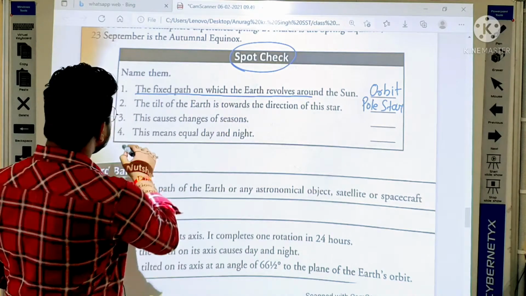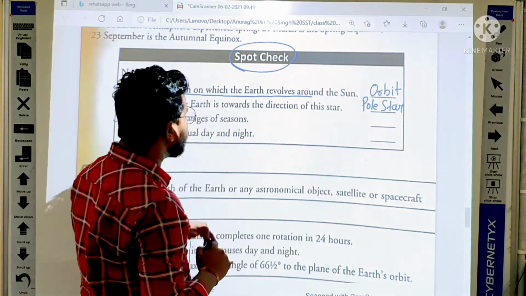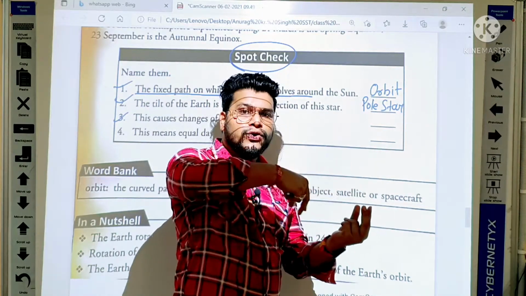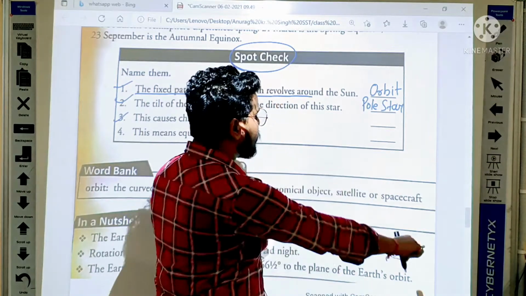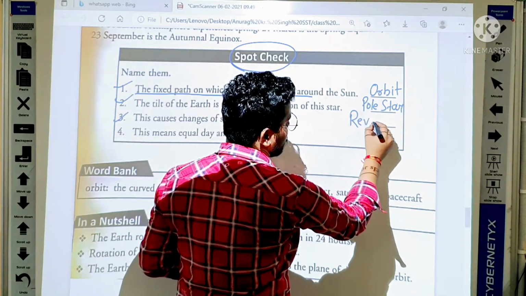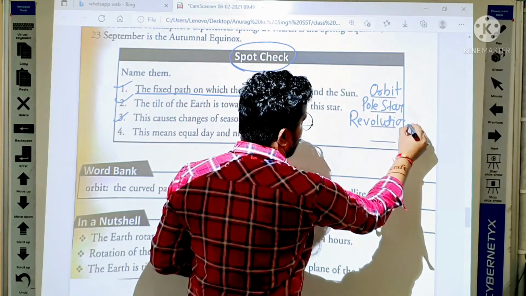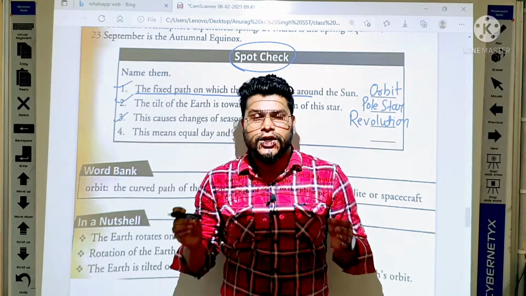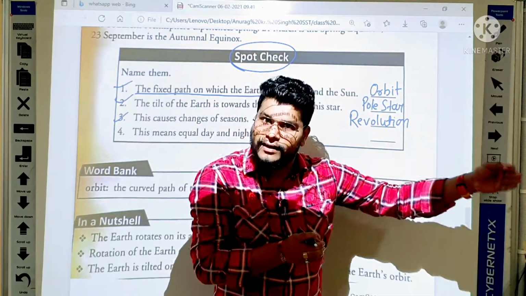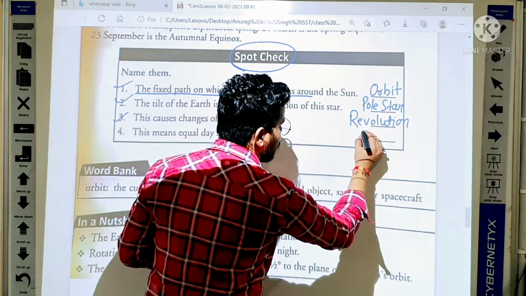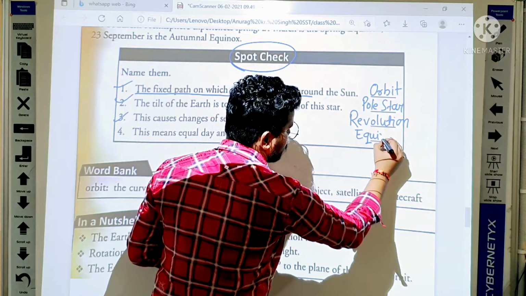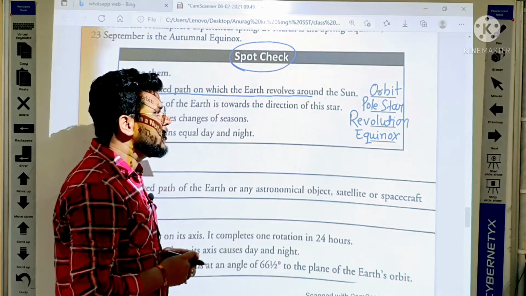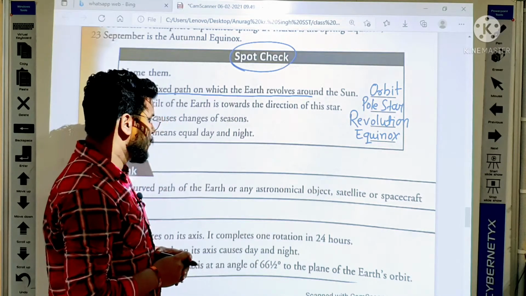Third one: this causes change of season. As we know, seasons change due to the revolution of the earth. So here the answer is revolution. And then, this means equal day and night. Yes, equinox means equal day and night. So here the answer is equinox. So everybody please write down. I am giving you 5 seconds. 5, 4, 3, 2, 1.